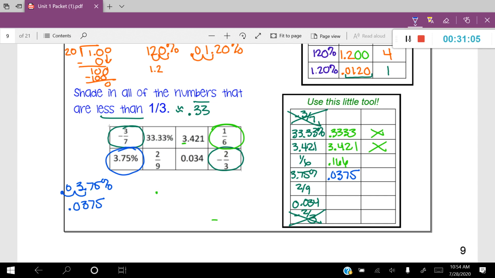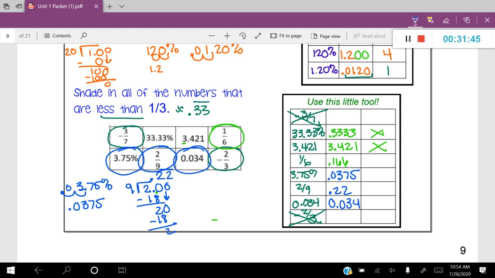I've got another fraction to do. You can see how much work this is. So let's divide 2/9. I'm going to put my decimal in there. It's going to go in there twice, giving me 18. And then it's going to continue that same process. And I could keep going, but I'm not. It's just going to be 0.22, which of course is less. So I'm going to circle that one as well. And the very last one, 0.034, already in decimal form, which is great. And I can see that that is definitely also going to be less than due to my place value.